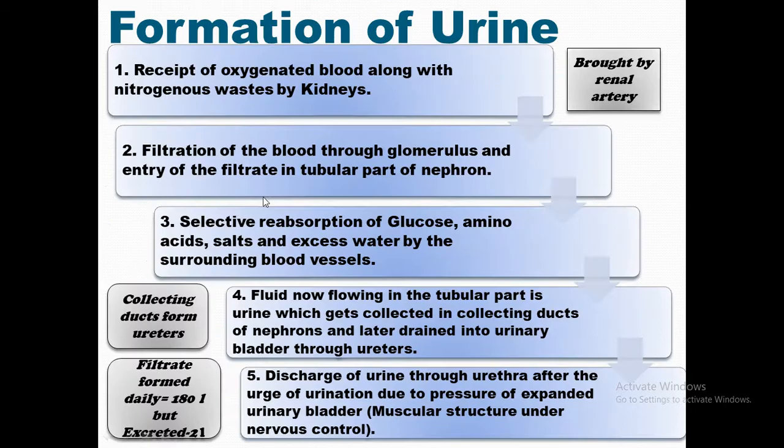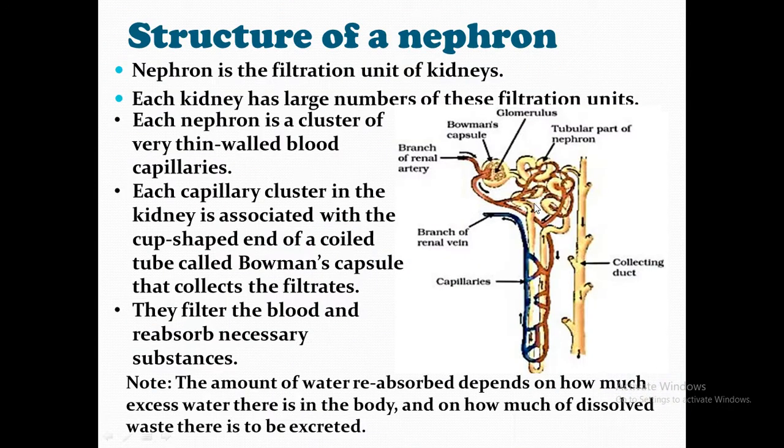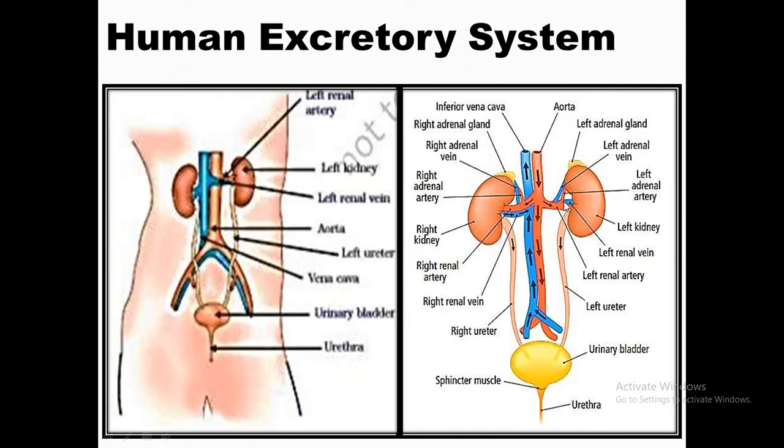Right? Now, after this, what happens? Selective reabsorption takes place, and excess water is reabsorbed by the surrounding blood vessels. Then what happens? The fluid which is remaining right now, after this, whatever fluid is remaining in this whole thing is the urine. This urine is now slowly transferred through this duct to the collecting duct. This is the collecting duct. Okay? This collecting duct, they leave the kidney back through this, right? They leave the kidney from the common place.